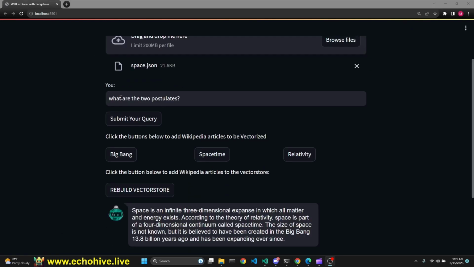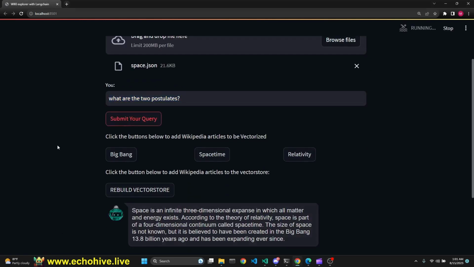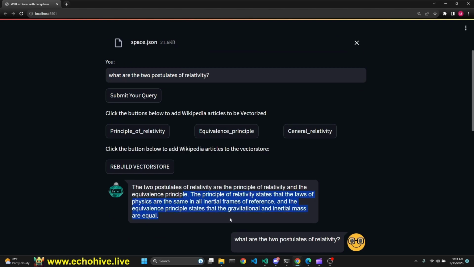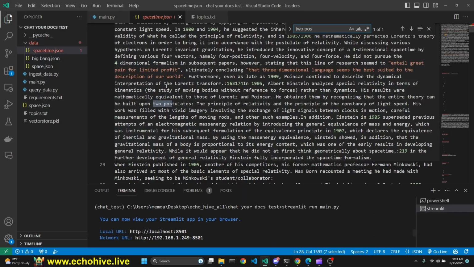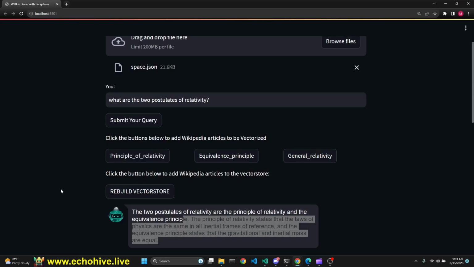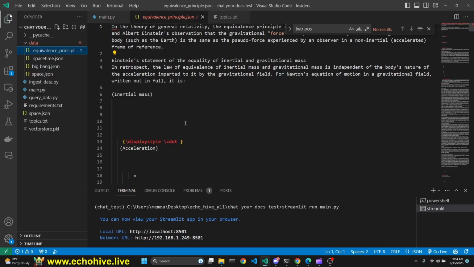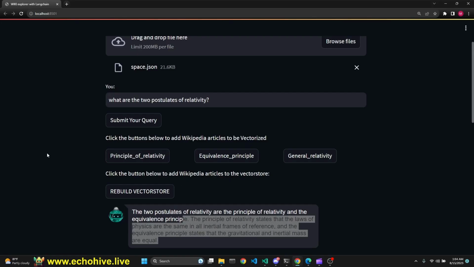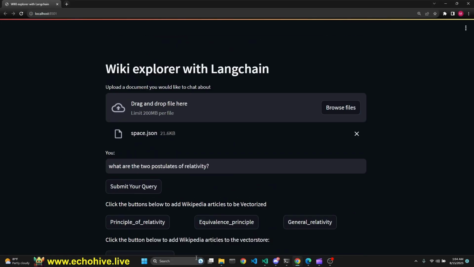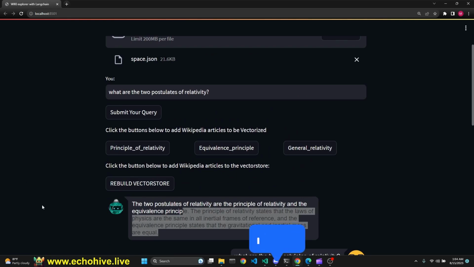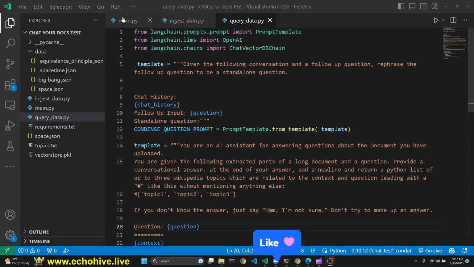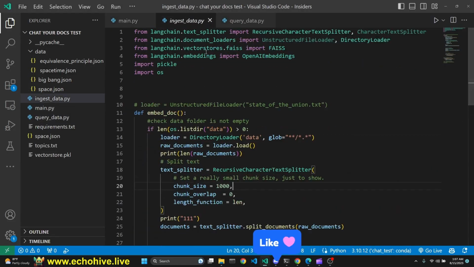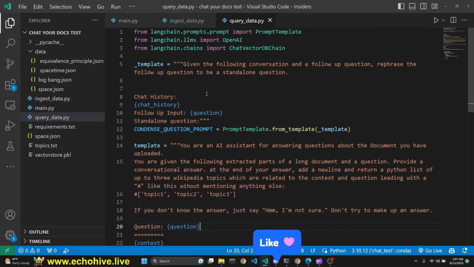Then we can ask a new question: what are the true postulates? And then we get our answer as was in the space-time Wikipedia article. And then we can continue to add on, for example, click on equivalence principle, and we have downloaded that article as well. And then we can continue to rebuild the vector store, and we can continue chatting about an ever-growing number of Wikipedia articles. This project consists of main.py file, ingest.data.py, and query.data.py file.